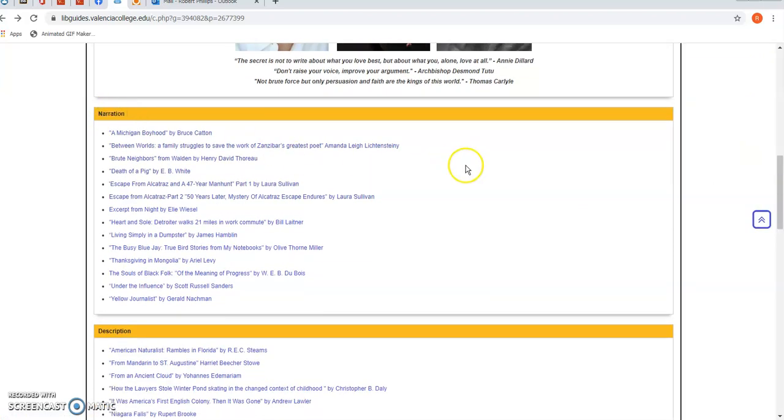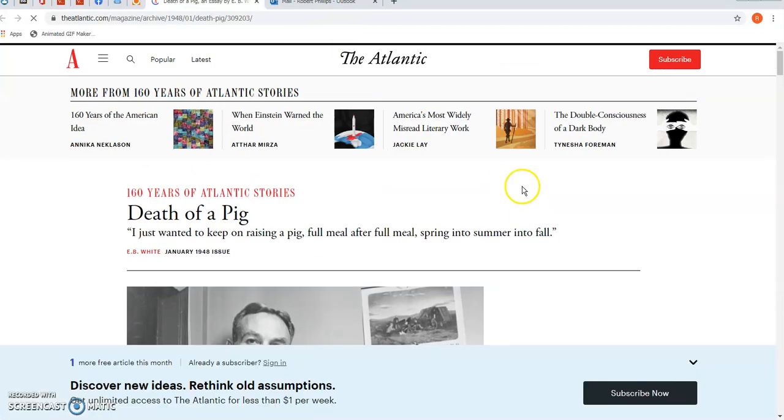That's the assignment that we have. So the four things that I have asked you to read: Death of a Pig by E.B. White, an excerpt from Night by Elie Wiesel. Night is a full-length book that he wrote, and this is just an excerpt from it, a part of a chapter from the book. We have Living Simply in a Dumpster by James Hamblin here, and we're going to have Yellow Journalist here. So each one of these you should be reading or have read or will read, etc.